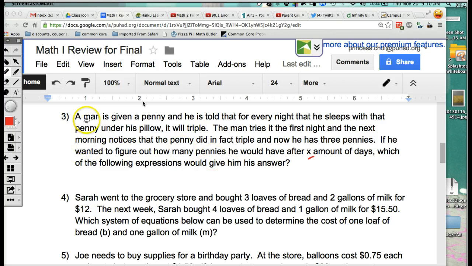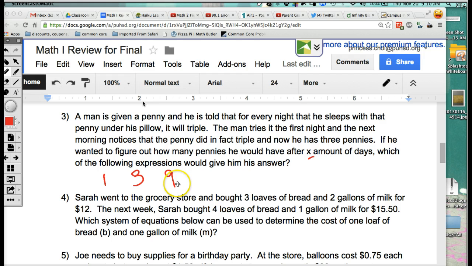Okay, so a man is given a penny, so on the first evening he only has 1 penny, right? And then every night he sleeps with that penny under his pillow, it will triple. So the next day, how many pennies does he have when he wakes up? 3. The next day he sleeps again. Now he has 3 pennies under his pillow. When he wakes up, how many does he have now? 9. Oh, okay. So now he has 9 pennies.